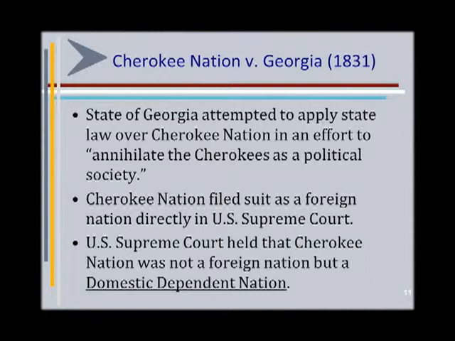This domestic dependent nation standing still holds today, and it provides that the federal government has authority over tribal nations, but tribal nations are sovereign, and state laws do not apply within those lands unless the federal government gives those states permission to have laws within tribal lands. The domestic dependent nation status also provides that tribes cannot enter into treaties with foreign powers. Tribes are only permitted to enter into treaties with the U.S. government.